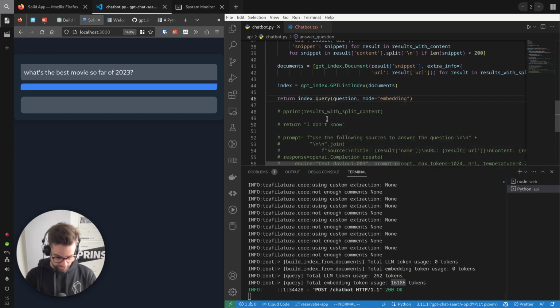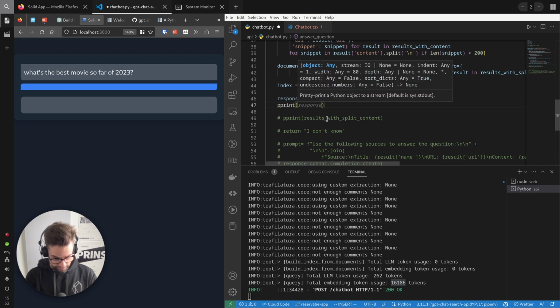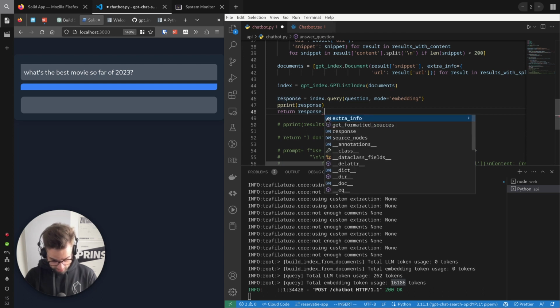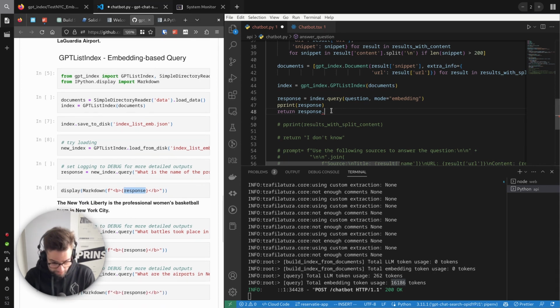I don't know what this returns actually. So response, there we go. We print response, return. Does it know what to do with this? I don't know. Oh, haha, autocomplete. What did they do in the example here? This response has markdown, right? So that's just a string.